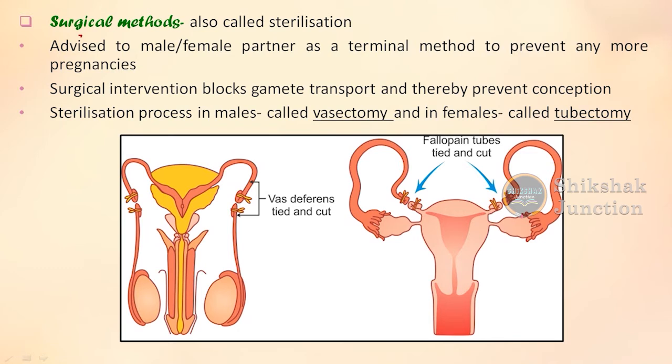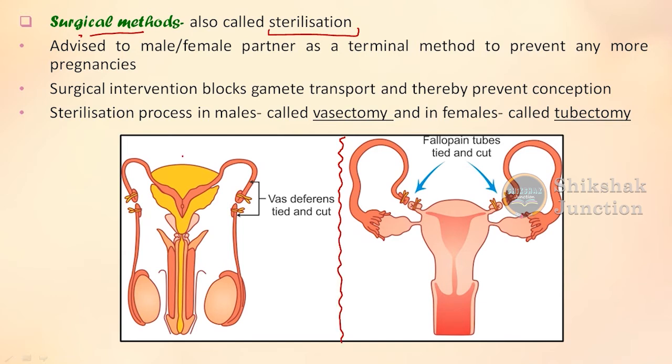Now, this surgical method is known as what? It is known as sterilization. Why is it known as sterilization? Because in the figure you can visualize what this particular method actually is. In this method you have the two systems that are given in the figure. I'll just put a boundary in between so that you can have a look at it.